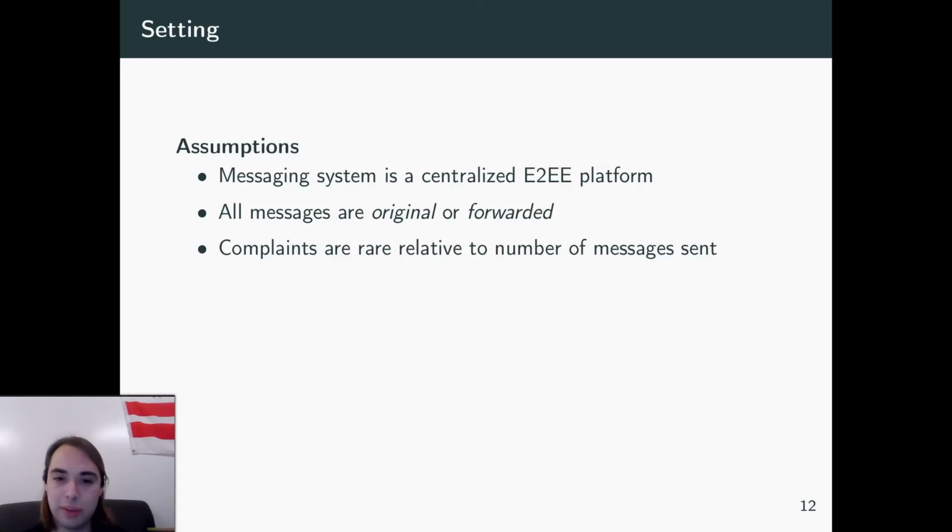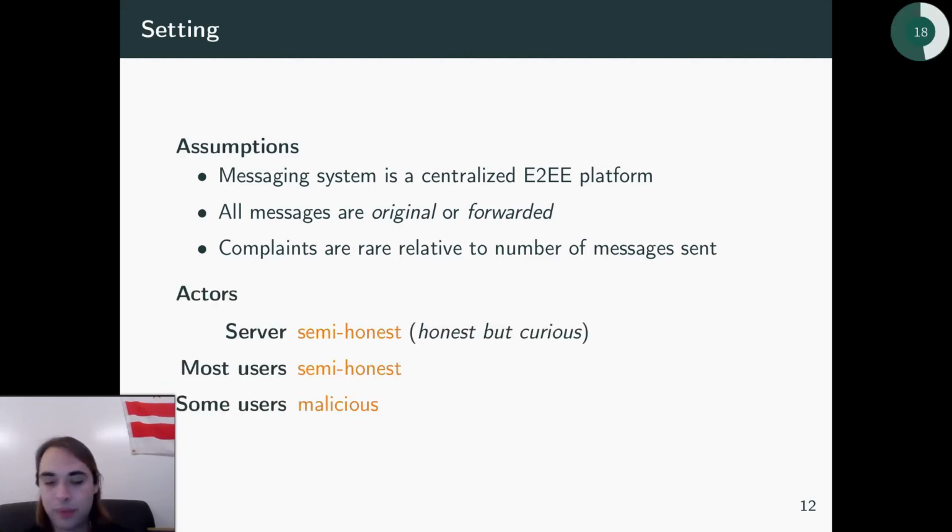So first we're going to make a few assumptions. First, that the messaging system is a centralized end-to-end encrypted platform like we've talked about. We're also going to assume that all messages are either original or forwarded. And finally, we're going to assume that complaints are rare relative to the number of messages sent. So users aren't just complaining about literally every single thing they see.